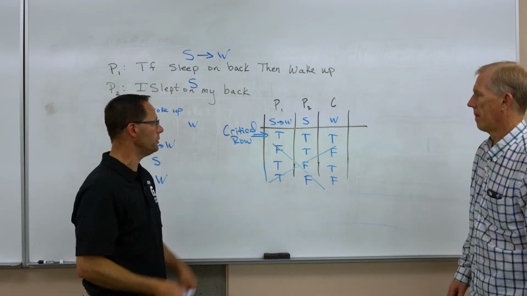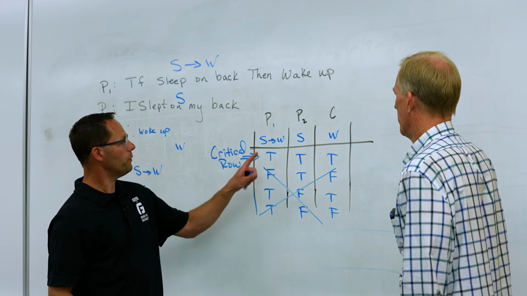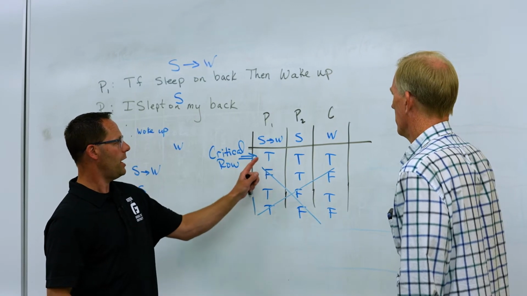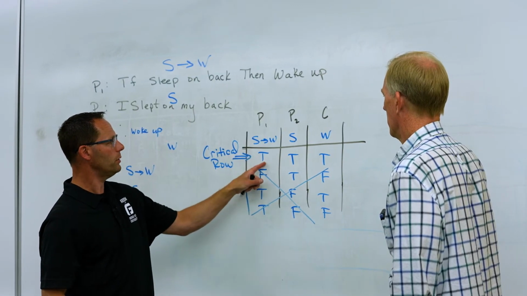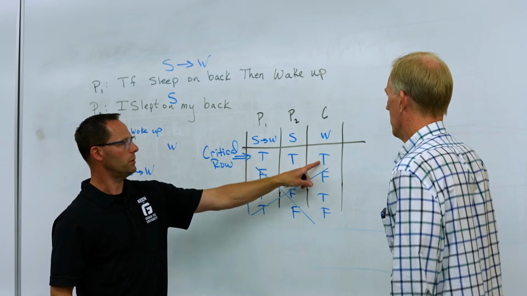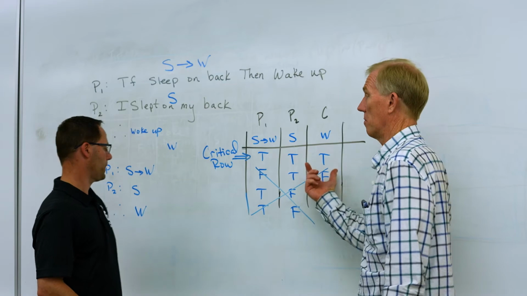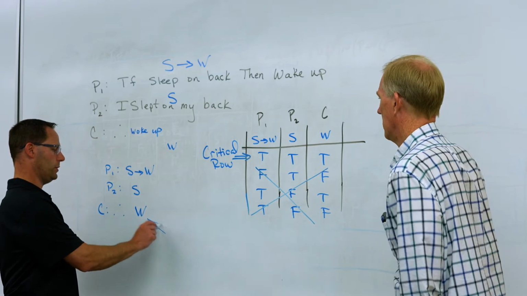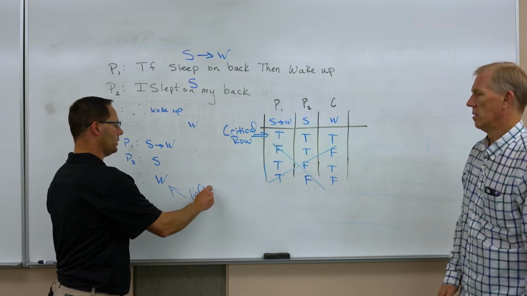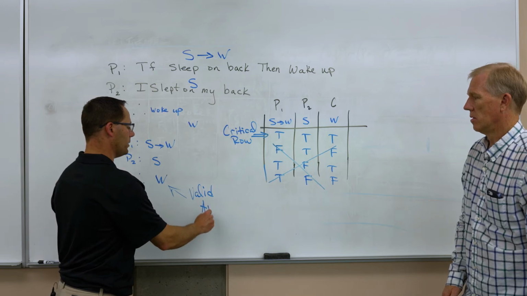That's information that's useful. But in order for this argument to be valid, every time the premises are true, the conclusion must be true. Excellent. And it is. And we'll see examples in the future where we have a couple trues here and a false, and we'll see what that means. So this is a valid argument. And actually, there's a name for this one. It's so popular.